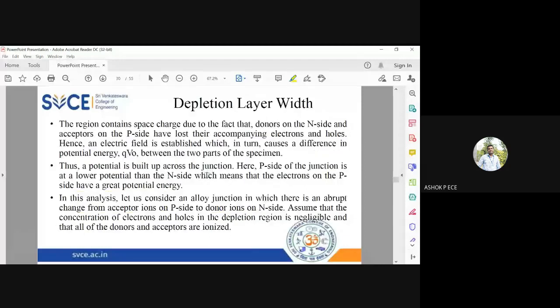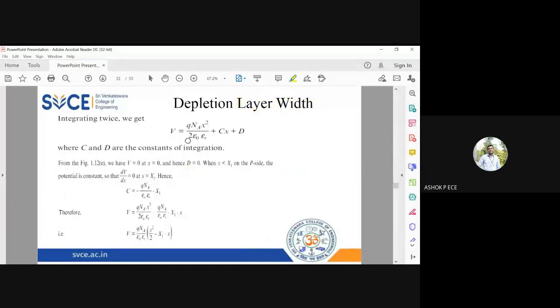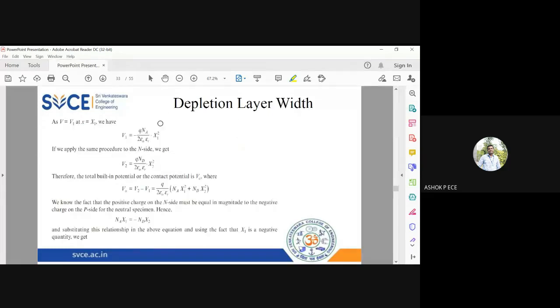And with this, we derived an expression for the depletion layer width using the concept of charge density and Poisson's equation. And I think we have seen this yesterday. We applied the boundary conditions, we integrated twice, and we wanted the values for C and D. So we applied the two boundary conditions and we got the expressions for C and D. Then we got V1 for the P type. This is for the depletion in the depletion layer on the P side, and V2 is going to be for the depletion region in the N type.